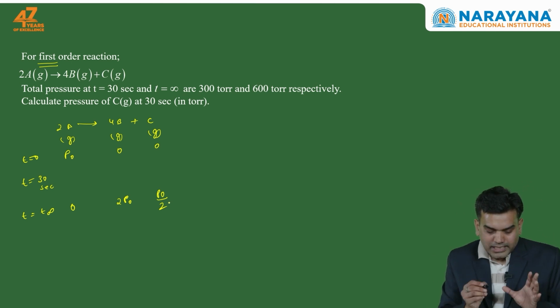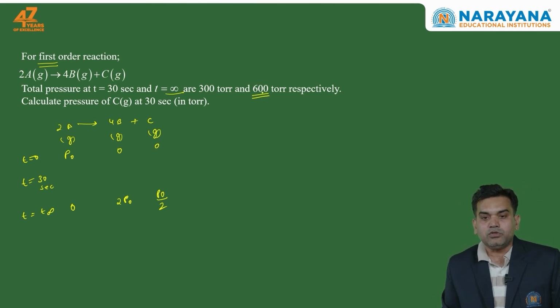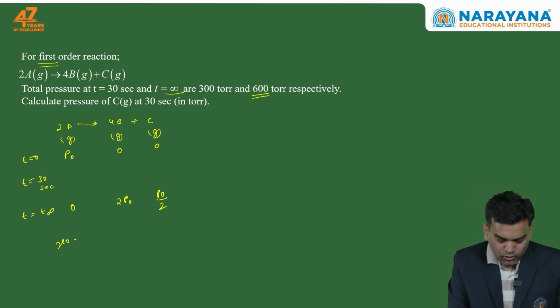They have found the total pressure at t equal to infinity is 600 torr. So 2P naught plus P naught by 2 is equal to 600